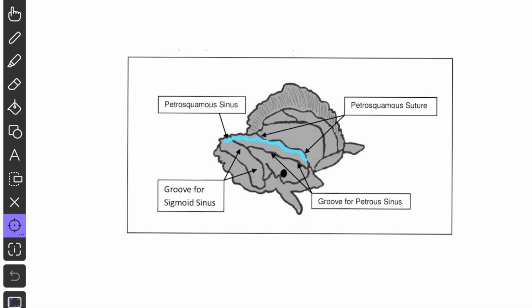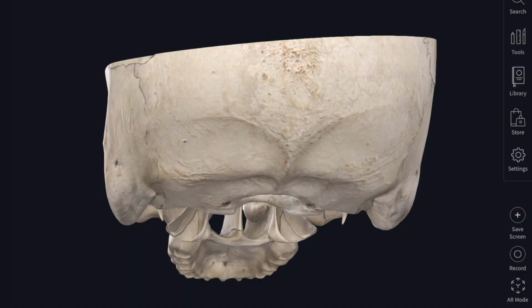Next, we'll see about the petrosquamous sinus. The petrosquamous sinus acts like an emissary vein. If present, it connects the transverse sinus with the external jugular vein. An occipital emissary vein occasionally connects the confluence of sinuses with the occipital vein.